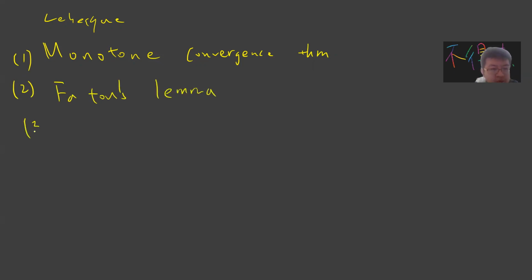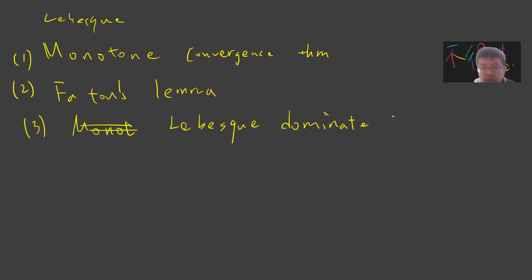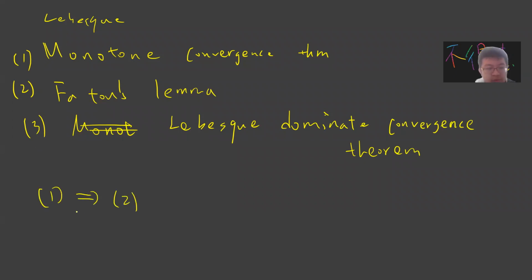And the third is the most famous, the Lebesgue dominated convergence theorem. These three are most commonly used, and the proofs go in order, from proof 1, to proof 2, to proof 3.